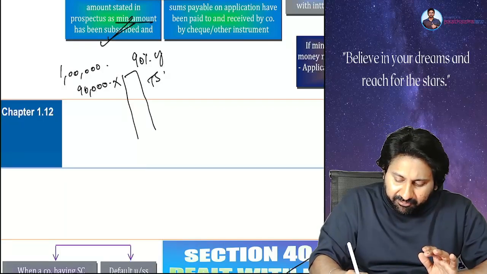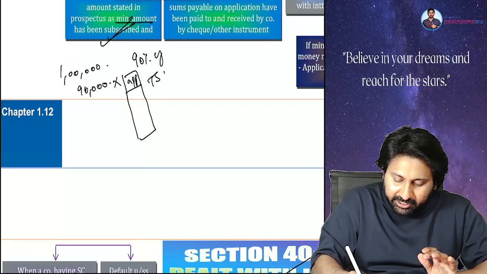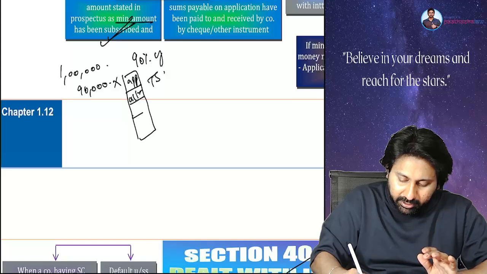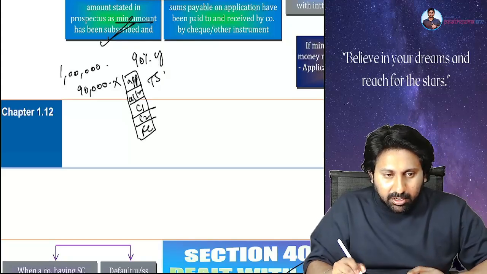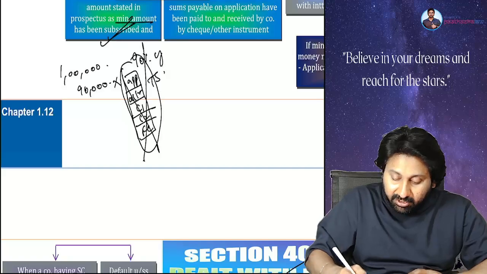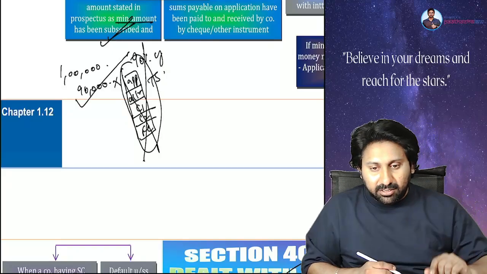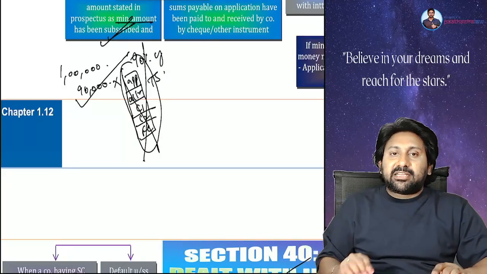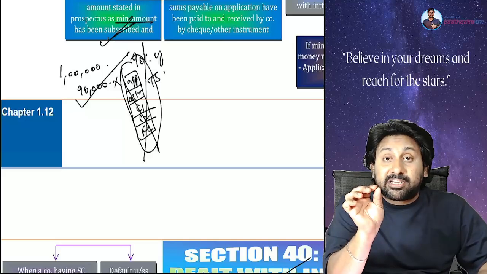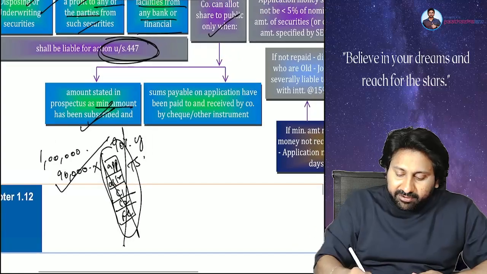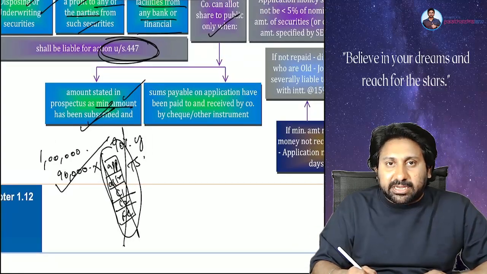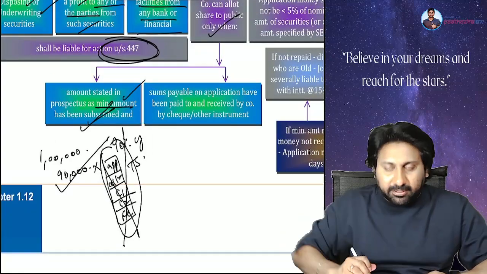The amount will be paid in 5 installments: application, allotment, first call, second call, final call. We are not talking about this. We are talking about this. So, in 1 lakh shares, at least 90,000 shares they should subscribe first, that is 90%. So, whatever the minimum amount you stated in the prospectus must first be fully subscribed.